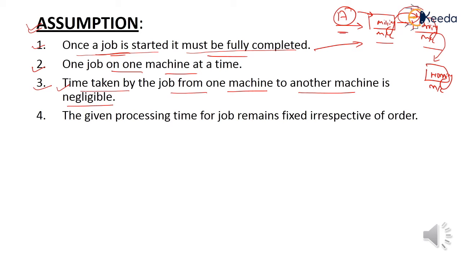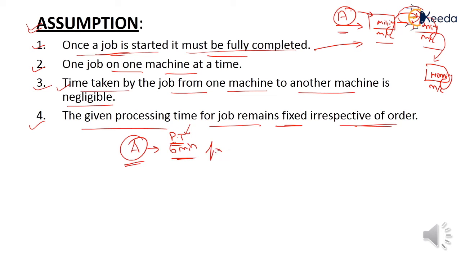Okay students, the given processing time for a job remains fixed irrespective of order. For example, given that job A is completed in 6 minutes, that is its processing time. So the given processing time for a particular job remains fixed. Clear to all? All these assumptions are taken while solving the problem of sequencing.